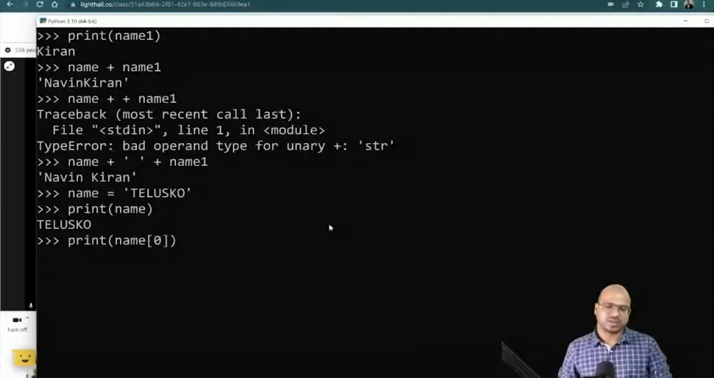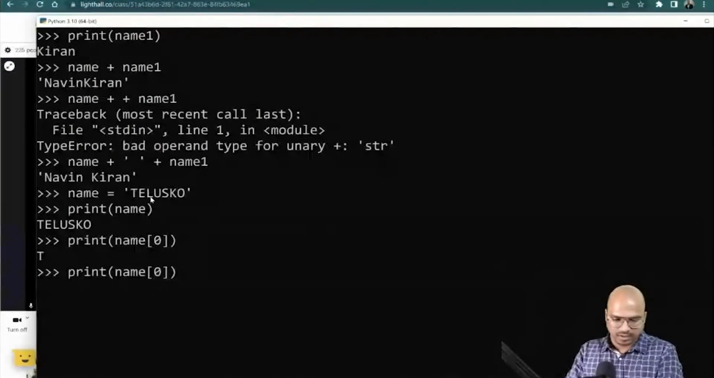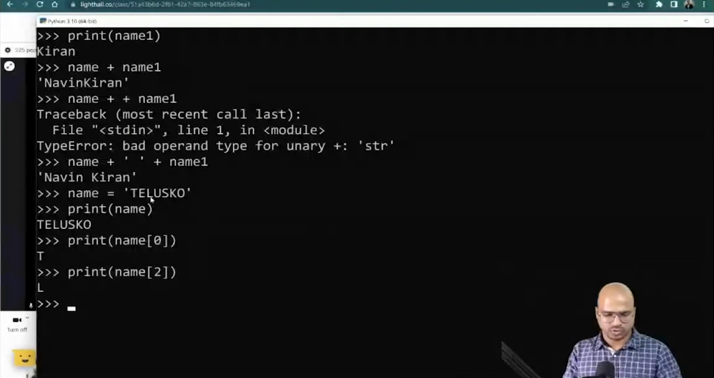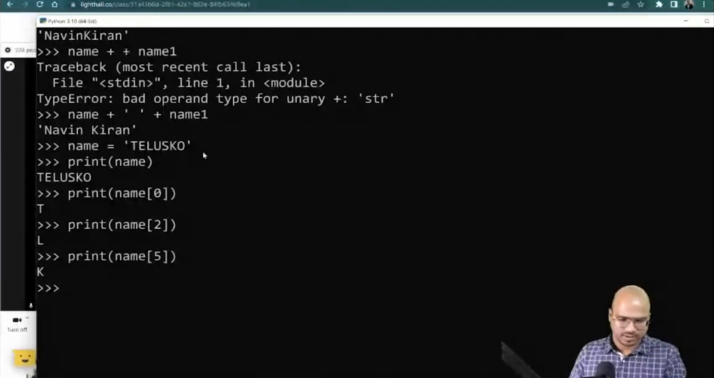Why not 1? Because the numbering, see, for every character here, we have a number. For T, we have 0. For E, we have 1. L, we have 2. So the numbering starts with 0 in programming. And when you say enter, you got T. And when you say 2, you can see we got L. That's how it goes. And when you say 5, you will get K.